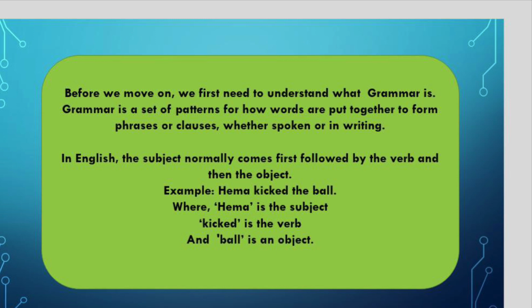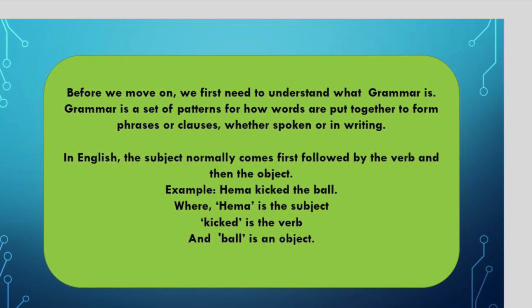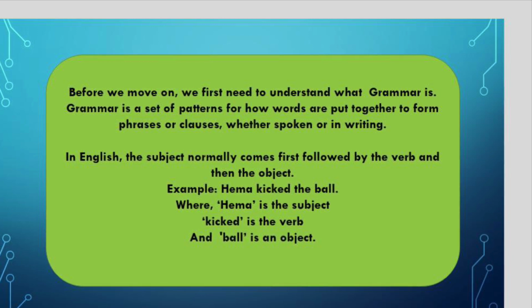Okay, so before we move on, we first need to understand what grammar is. Grammar is a set of patterns for how words are put together to form phrases or clauses, whether in spoken or in writing. So in English, the subject normally comes first, followed by the verb and then the object.